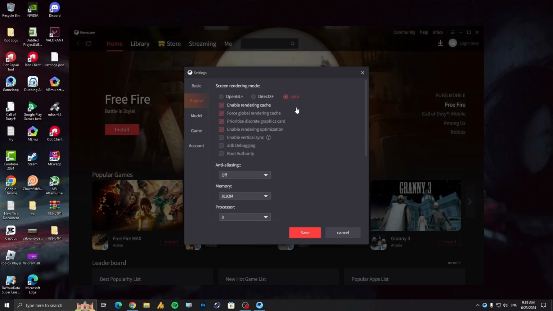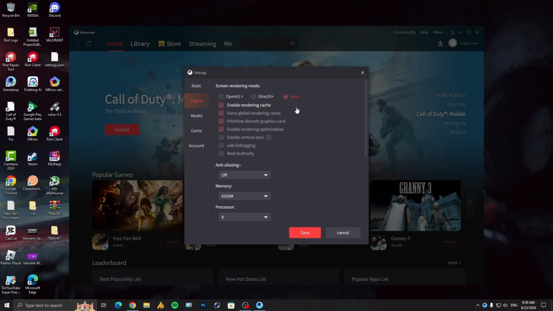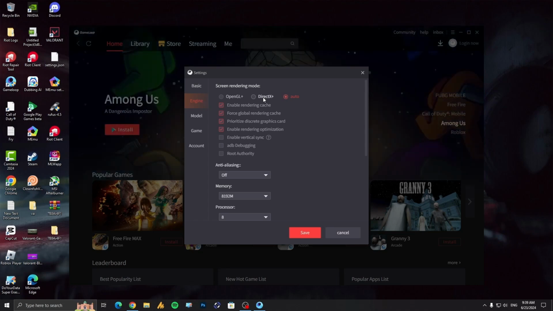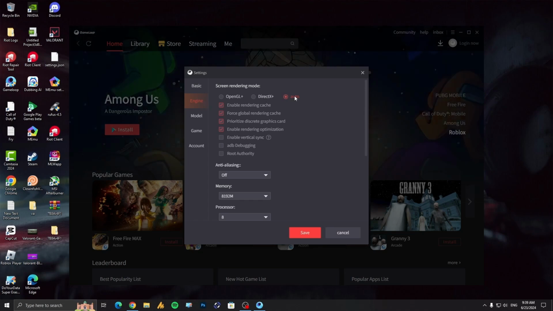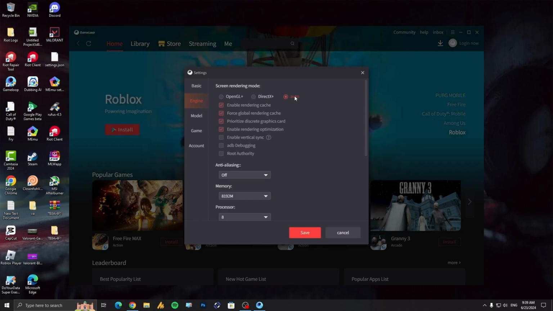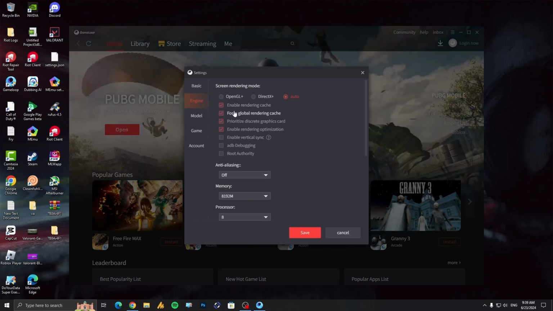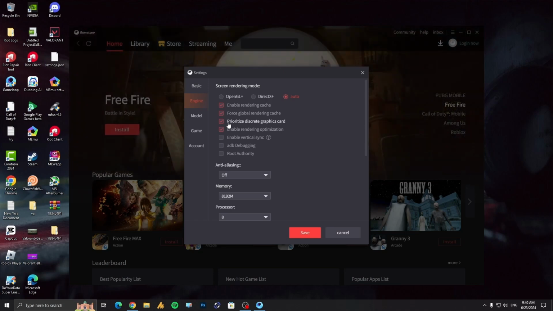Now, in my opinion, DirectX plus the APIs work better than OpenGL, because it's working perfectly with Microsoft operating systems. Otherwise, you can set it on auto. That's the perfect option for me and for everyone. Now, if you are not using any external GPU, then you can uncheck this option.